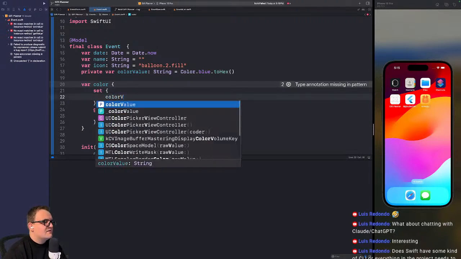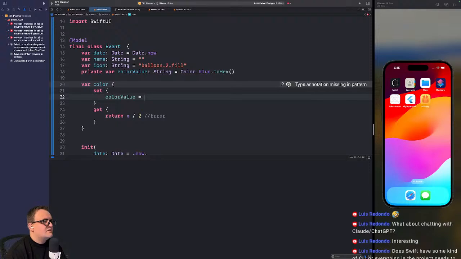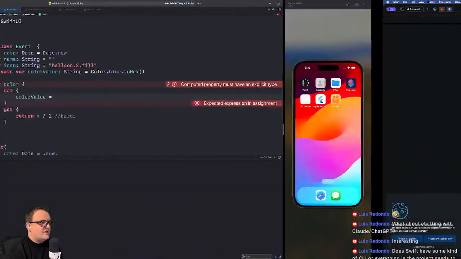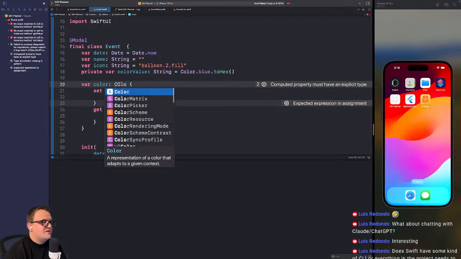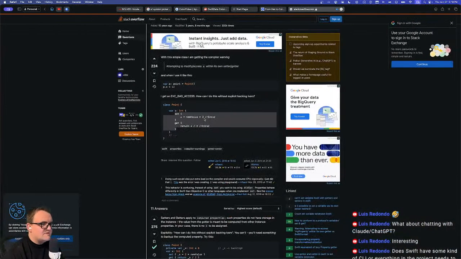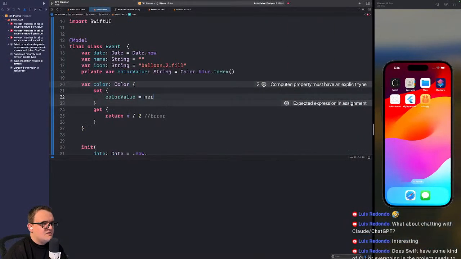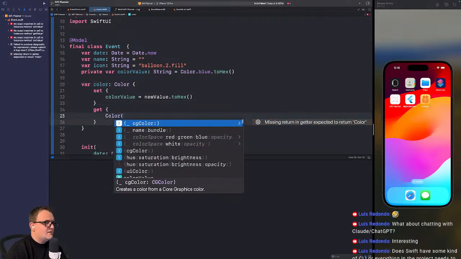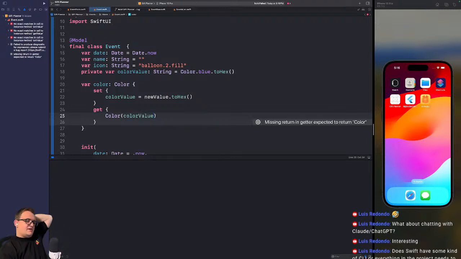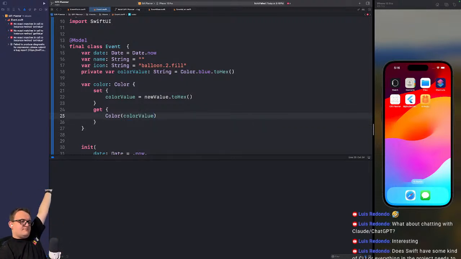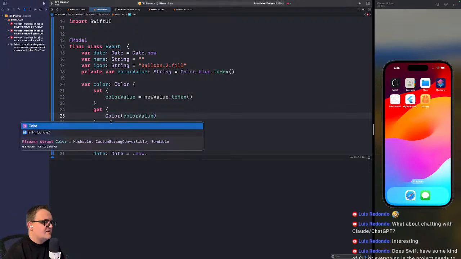So we're going to say color value is equal to... I got to give this a type. And then how do I reference that? Is it just new value? Is that what it's called? Is this like a convention? Yeah. .toHex. And then the getter is going to be color of color value. Look at you. Is that going to work? Yeah. I'm surprised because this is nillable, isn't it? Yeah.